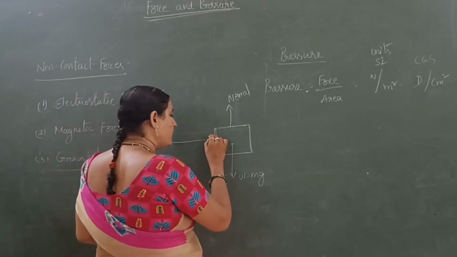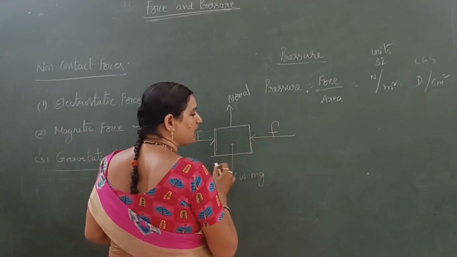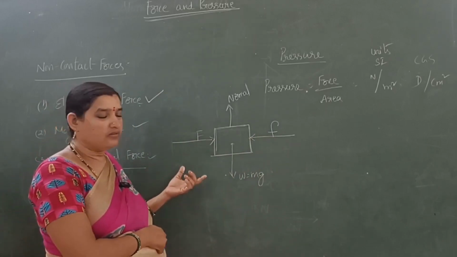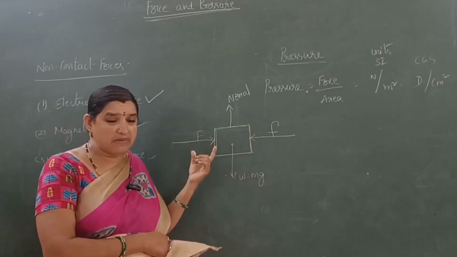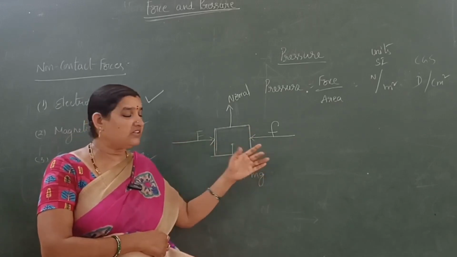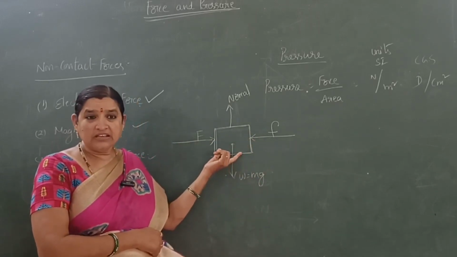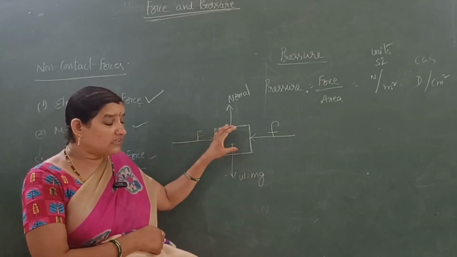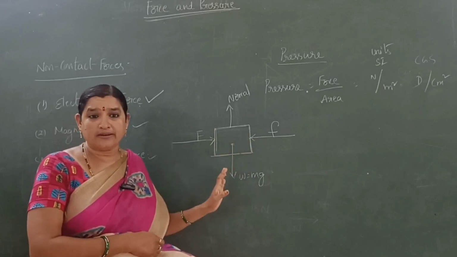If you are applying the force F here, and the frictional force is also acting, if applied force and frictional force are both equal in magnitude but opposite in direction, then horizontally also the object is in rest position. So the statement that if an object is in rest position, no force is acting on that body, is not correct.